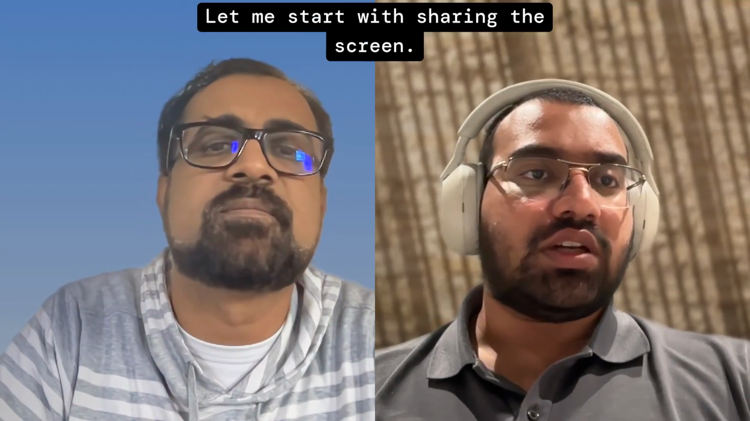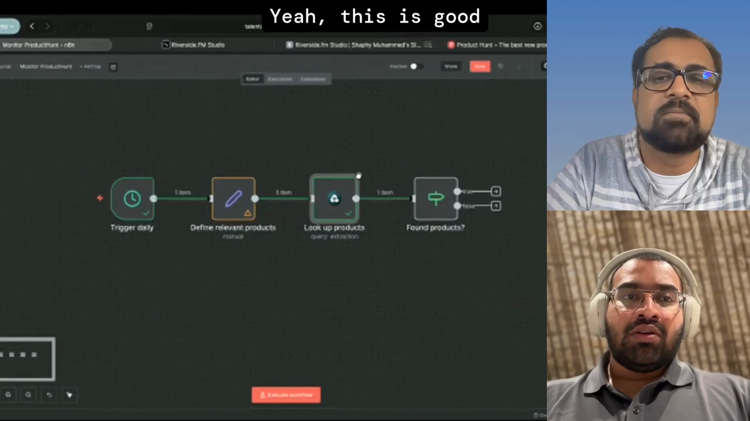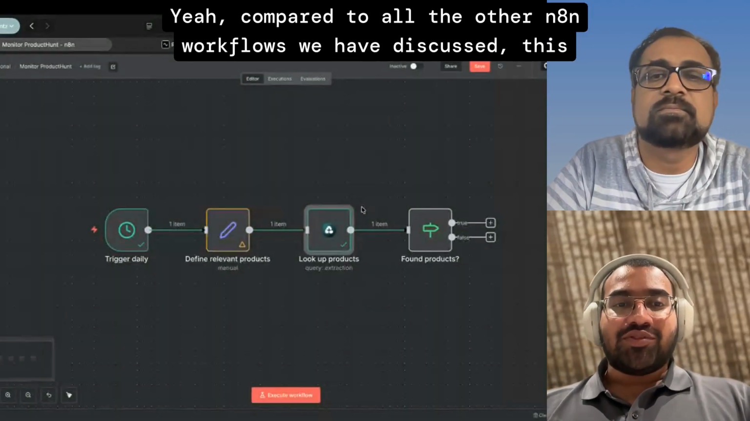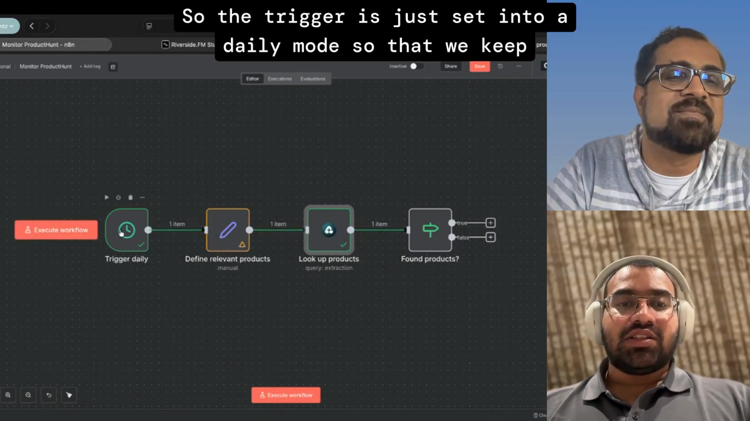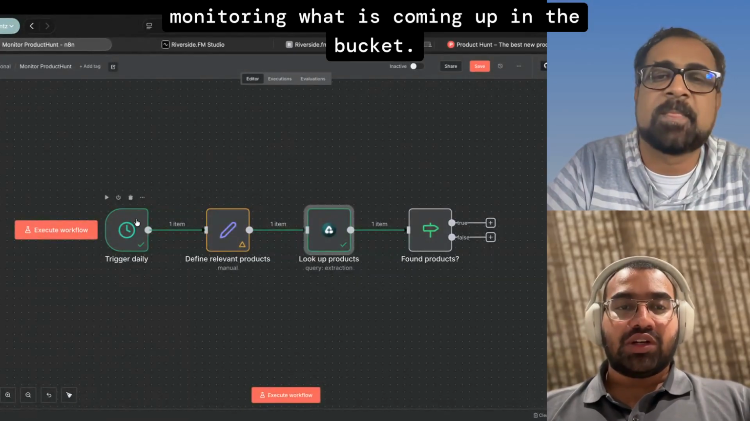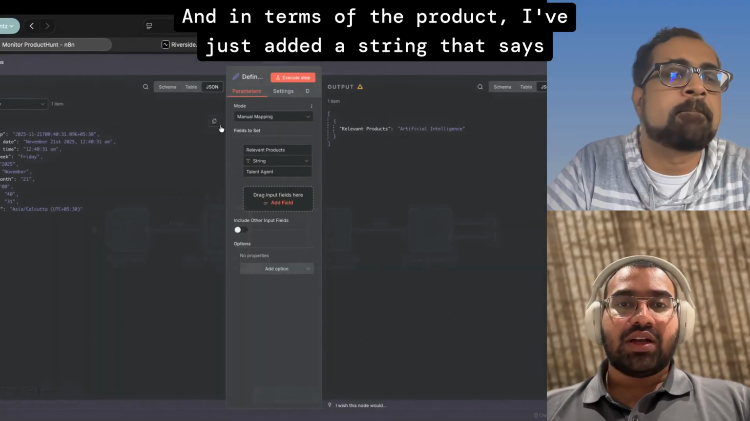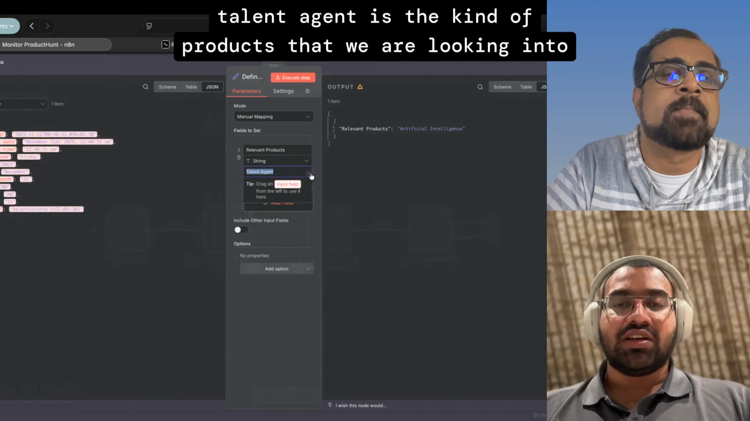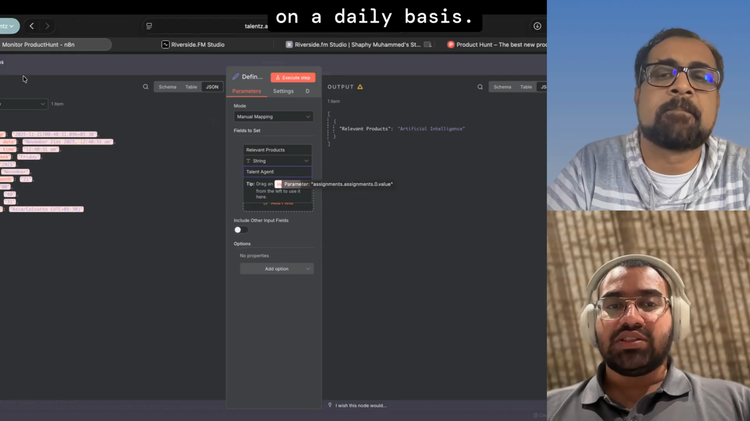Let me start with sharing the screen. Just give me a minute. Is it visible? It's coming up. Yeah, this is good. Compared to all the other n8n workflows we have discussed, this is a pretty short workflow. So the trigger is just set to a daily mode so that we keep monitoring what is coming up in the market. And in terms of the product, I've just added a string that says talent agent is the kind of product that we are looking into on a daily basis.